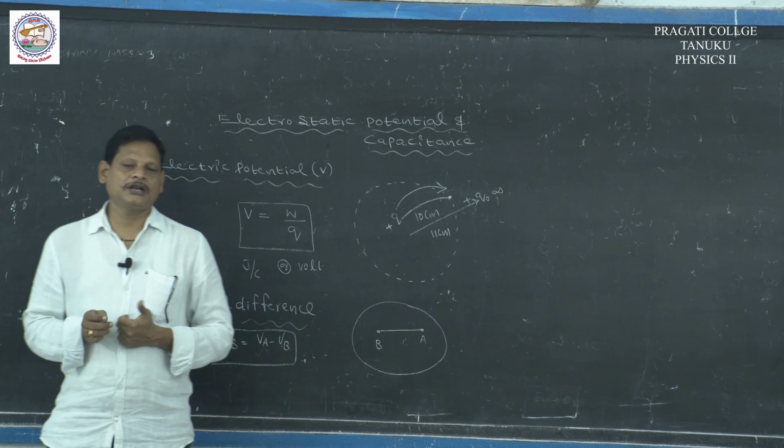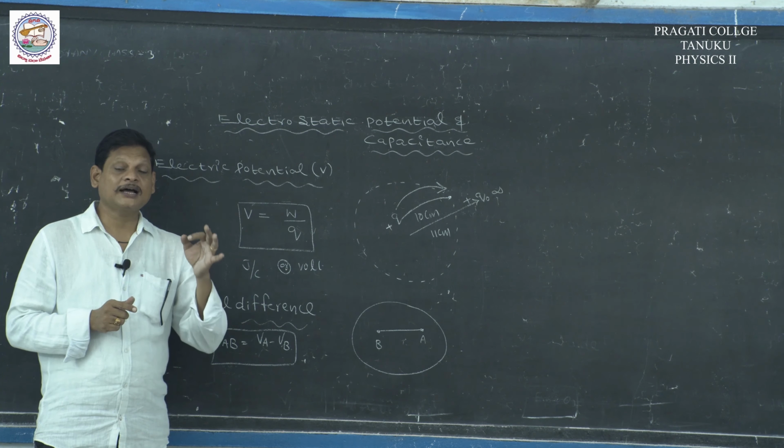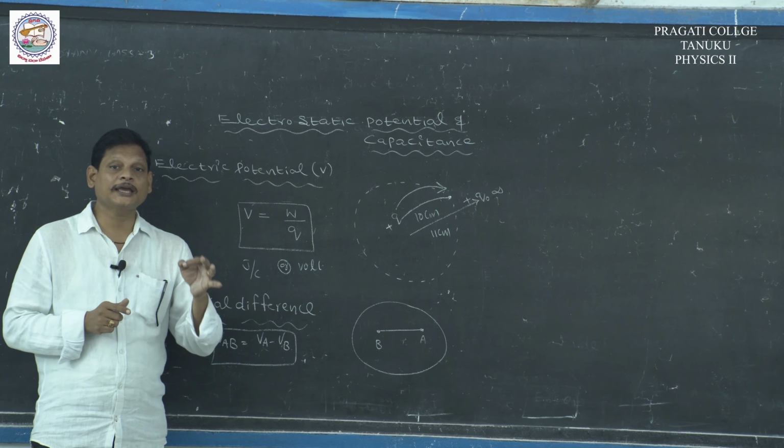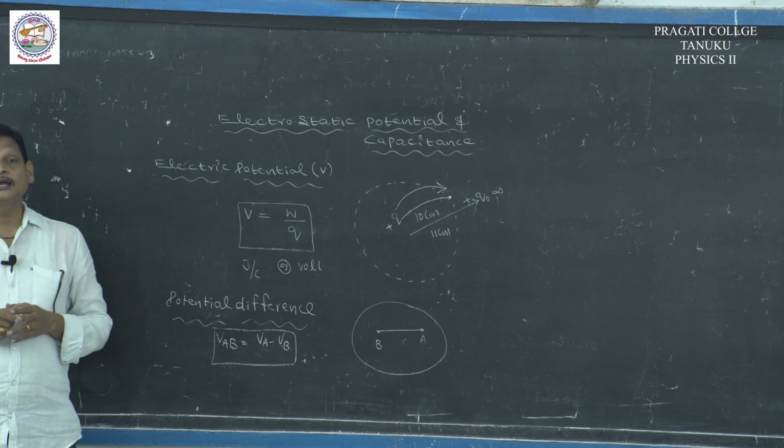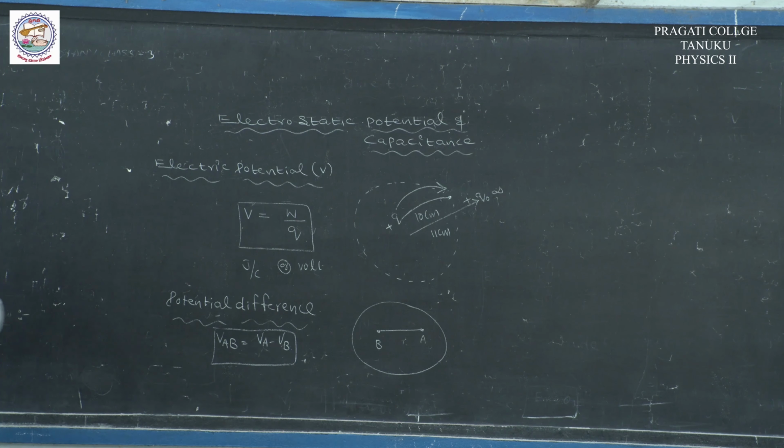Now we are going to derive an expression for the electric potential due to a point charge. It is one of the 4 marks questions from this chapter.